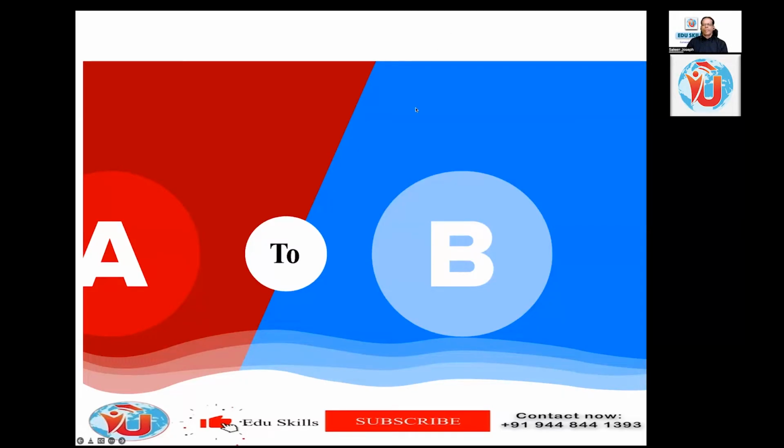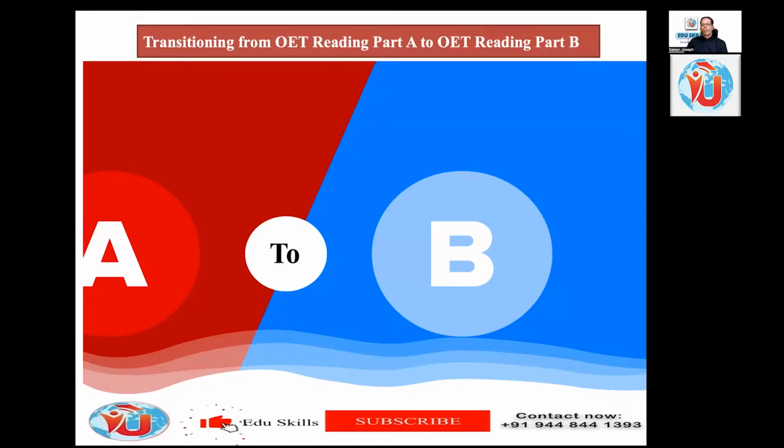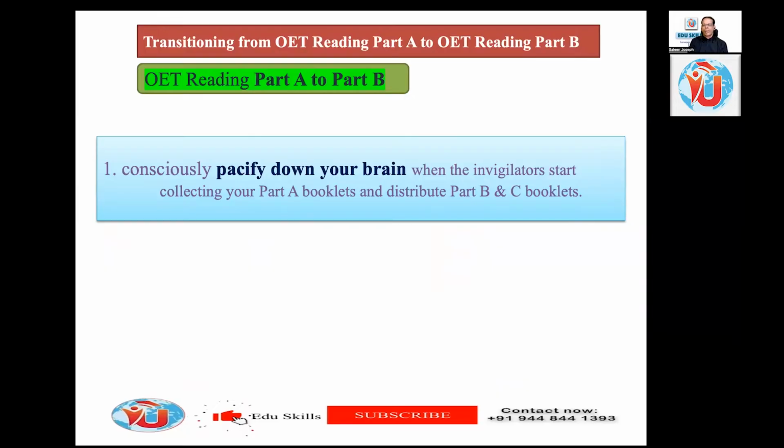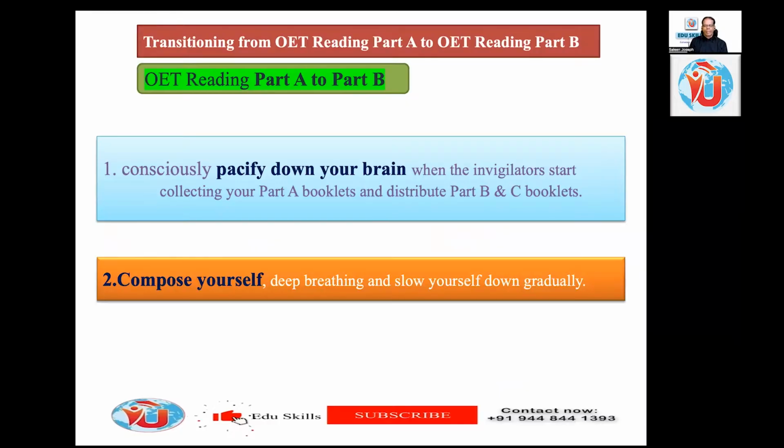In Part A, you'll be on fast track reading. So you have to slow down your brain as you reach Part B. So transitioning from OET Reading Part A to OET Reading Part B is very important. Otherwise, you will find it very challenging. So when you transition, consciously pacify your brain, or calm down your brain. As the invigilators collect the paper, the Part A booklet will be collected, and then they will distribute the Part B and C booklets. That gap, that pause you can use to cool down your brain. Slow down is the dictum here. Compose yourself, deep breathing, and slow yourself down gradually.